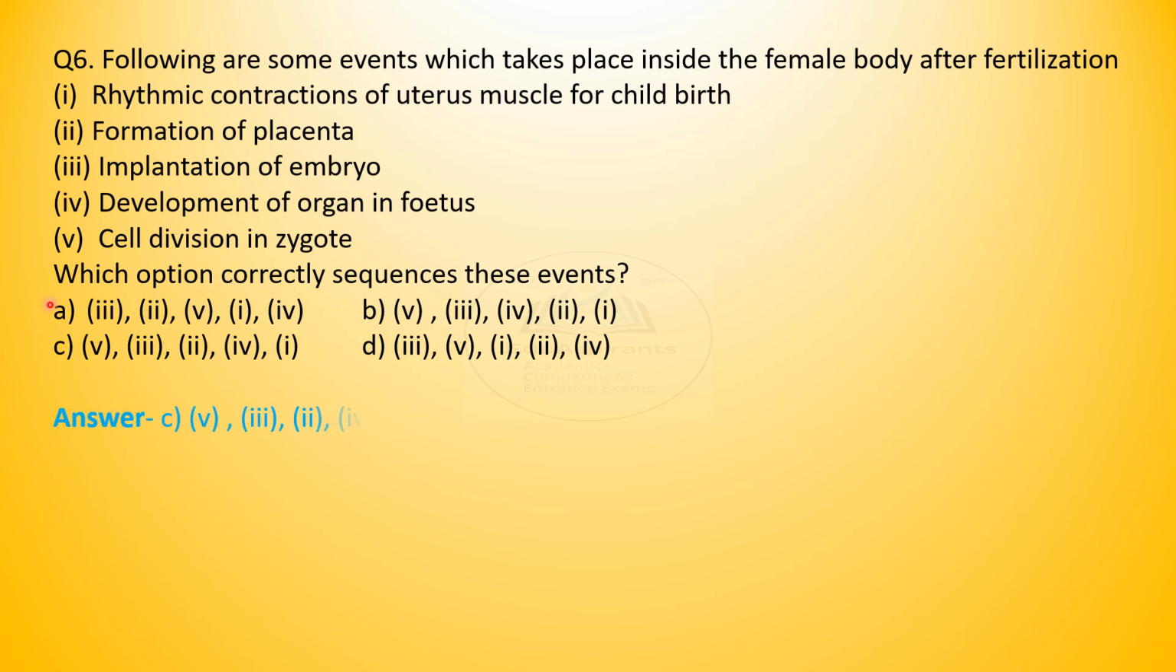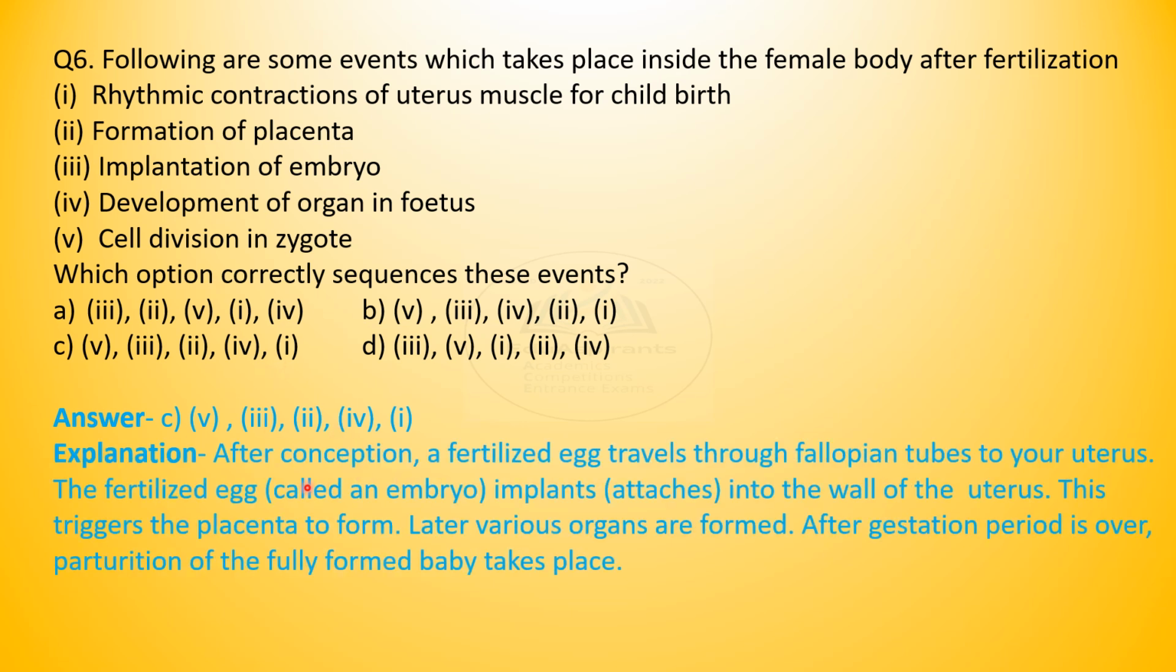Let us see the correct sequence. Answer is C, that is cell division in zygote, then implantation of embryo, then formation of placenta, then development of organs in fetus, and finally rhythmic contraction of uterus muscle, whereupon childbirth happens.